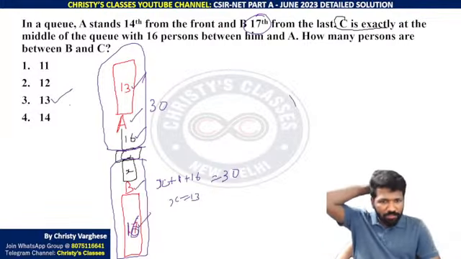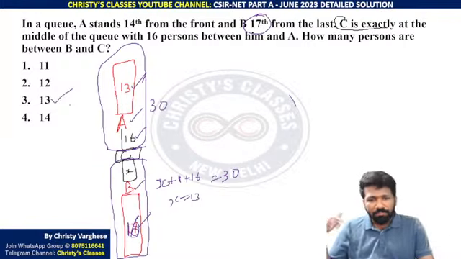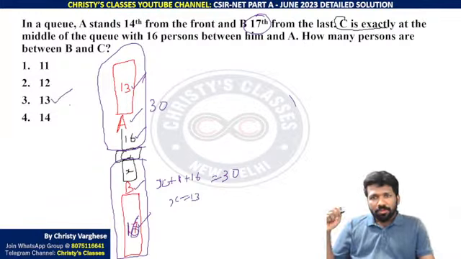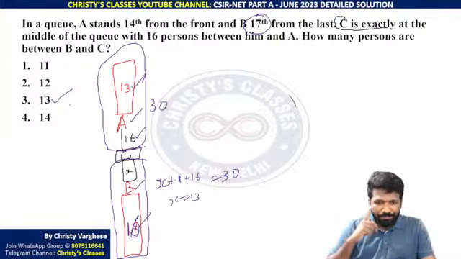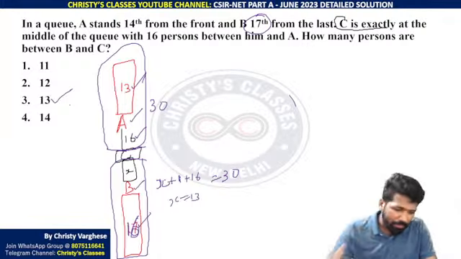C और B के बीच में 13 people and B 14 people plus 16, 30 people. A stands 14 means A के पहले 13, that is also satisfied. All clear. Clear है ना? Yeah, there are different ways to do this. I just showed one of the ways. Diagram draw किया तो easier होगा.